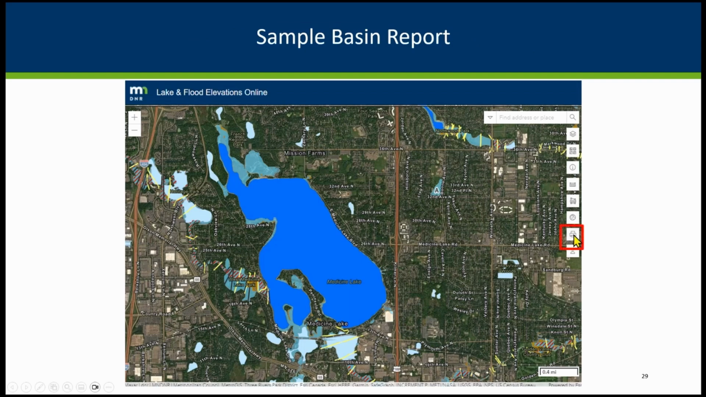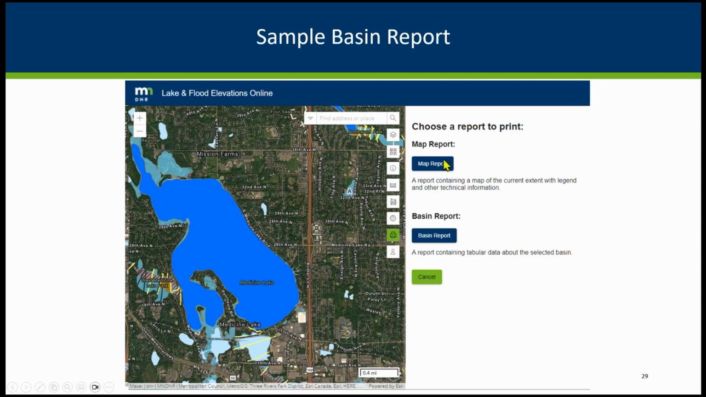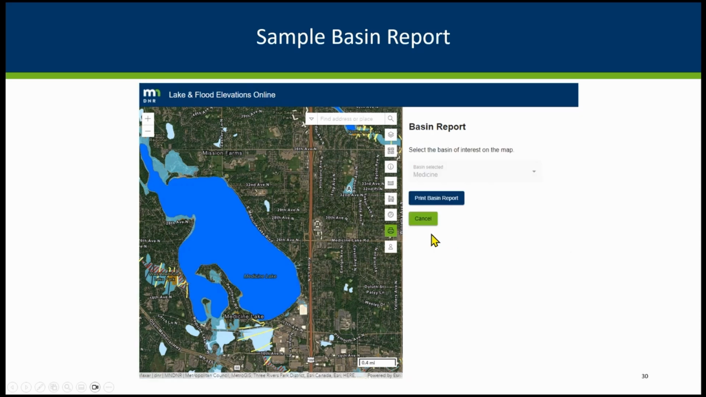If we go here to our report options, the first one I showed was the map report option, where you can decide what you want to have in your map and zoom in and out. The basin report is this one here. We click on that. I must have already clicked on the basin because it brought up the choice there, but if you click, it should give you the basin that you're going to choose.